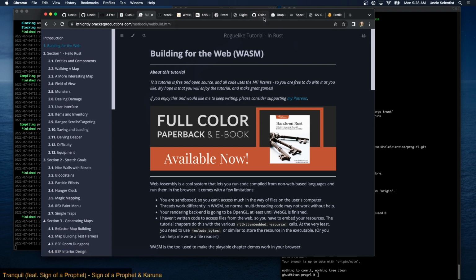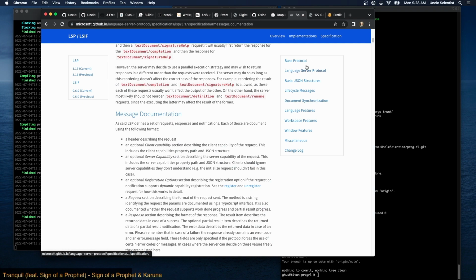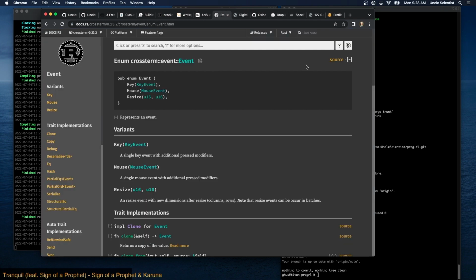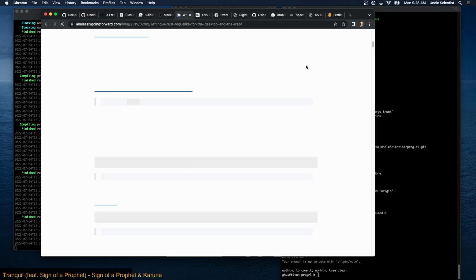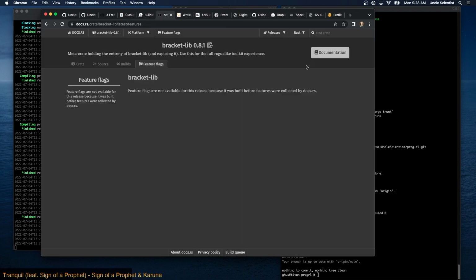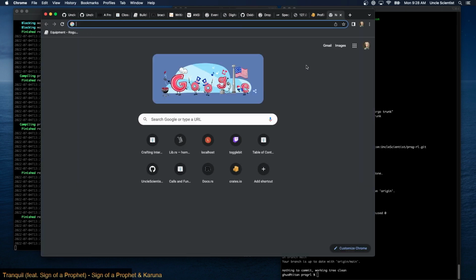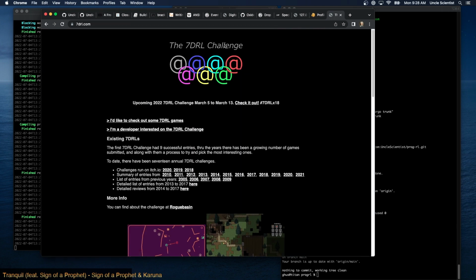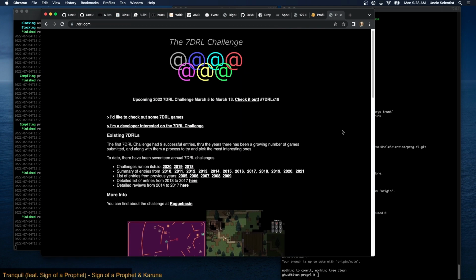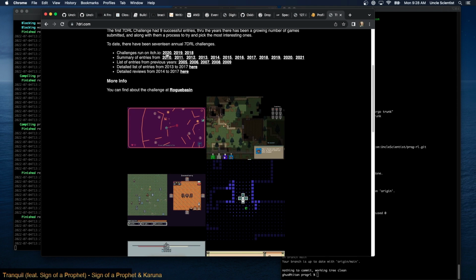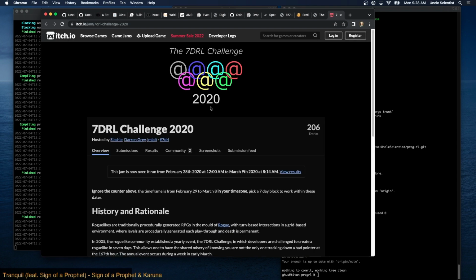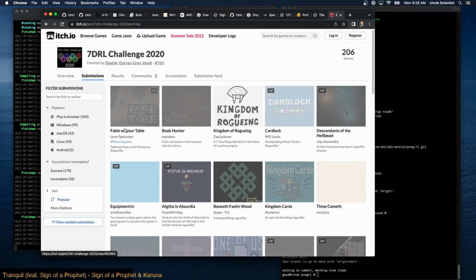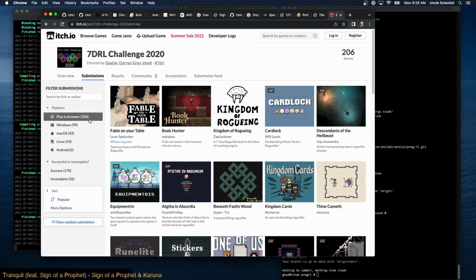Buffet Code says, what is a roguelike? Where's my link to the roguelikes? It's a game. Here's Quicksilver roguelike. If we go 7DRL, that's what I was looking for. 7DRL stands for 7-day roguelike. There's a million roguelikes on here because people release hundreds of them every year. You can see there's 104 that you can play in the browser.